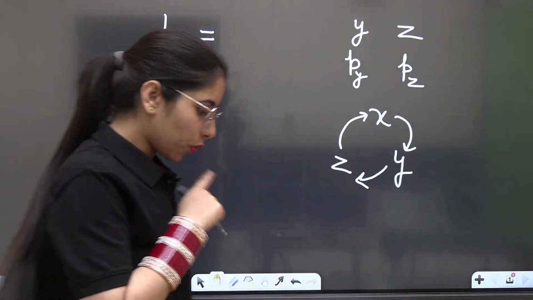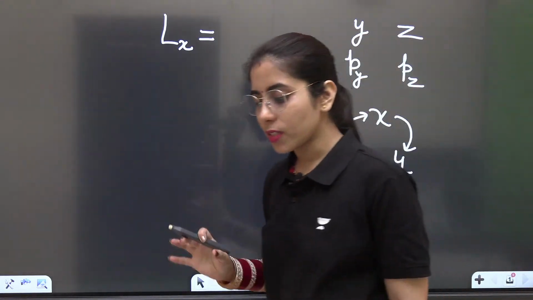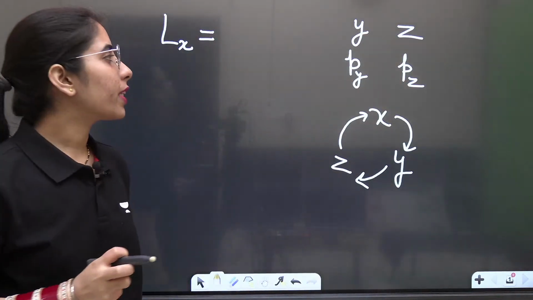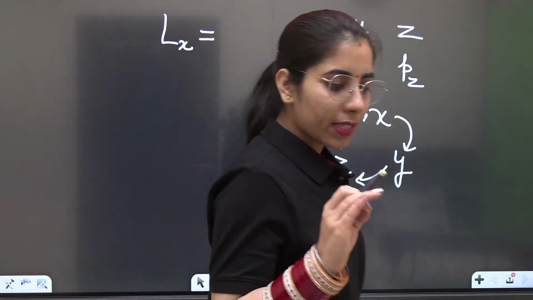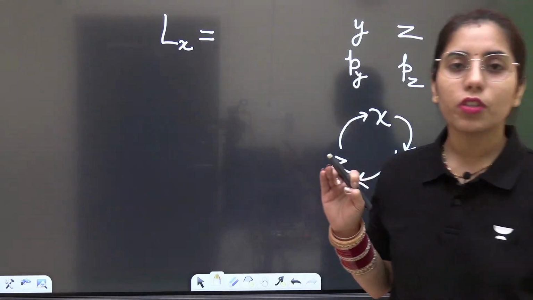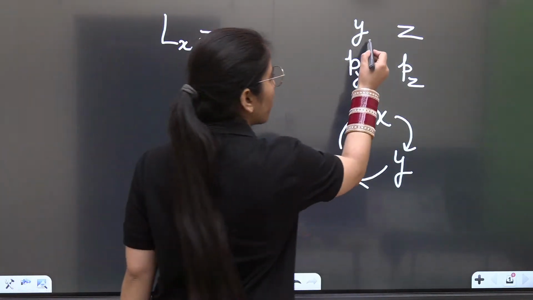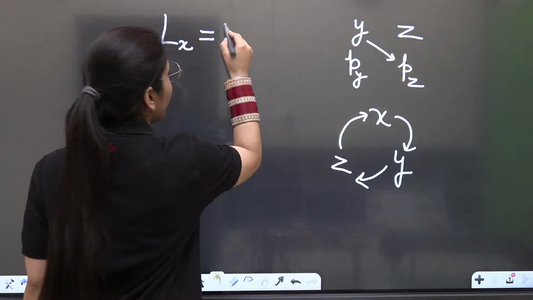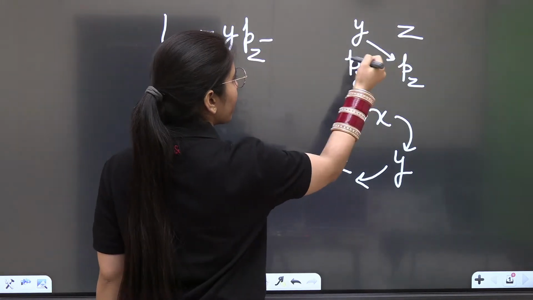I have already shown you how you get the Lx, Ly, Lz components and the detailed method for that. But now you should know the trick too, because sometimes tricks can be very helpful to save our time. Okay. Now, Y with Pz cross multiply, minus, like we do in the determinant case, Z with Py.